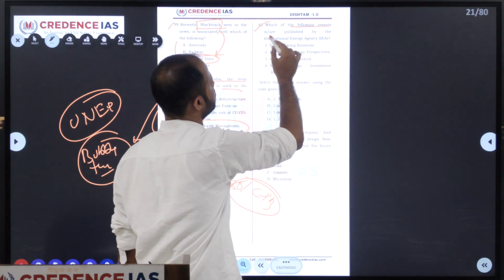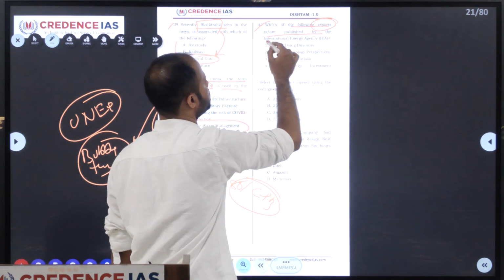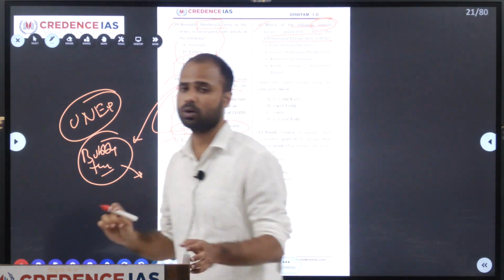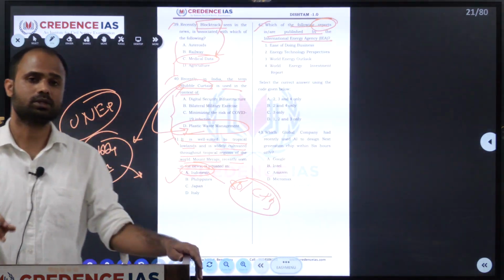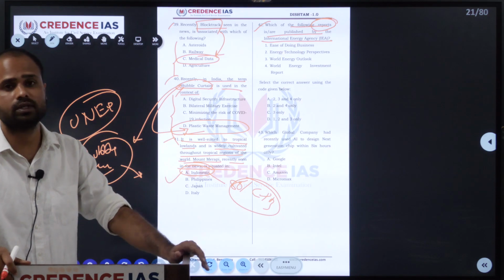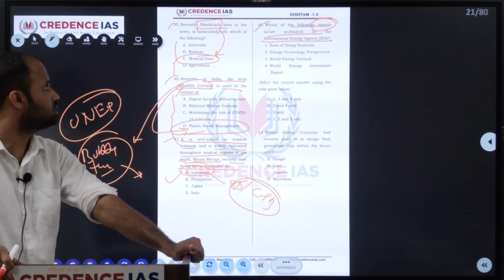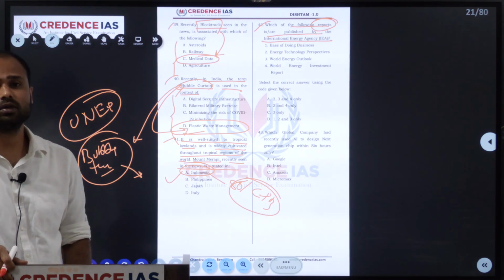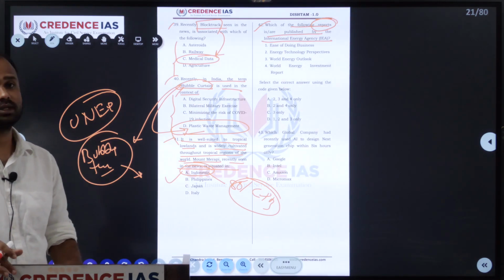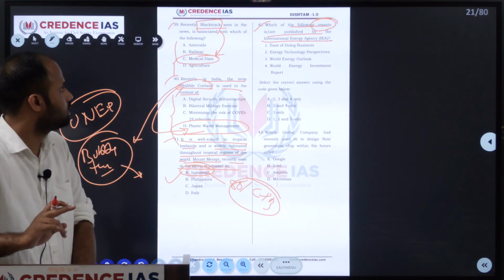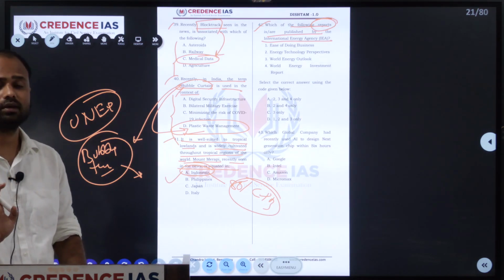So next question, 42nd. Which of the following reports are published by the International Energy Agency? This International Energy Agency is an autonomous intergovernmental body which was established in 1974. It focuses on energy policies.